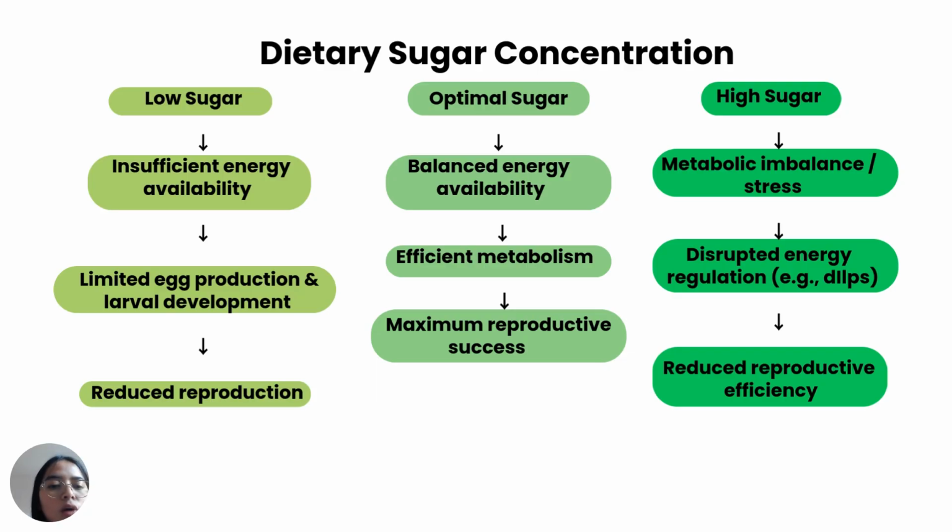To summarize, we created this conceptual model that allows us to summarize the pattern seen in the results. At low sugar levels, flies don't have enough energy for egg production and larval development, so the reproduction levels are low. At optimal sugar levels, energy availability is balanced, metabolism works efficiently, and reproduction is maximized. And at high sugar levels, metabolic imbalance and stress reduce the reproduction efficiency.